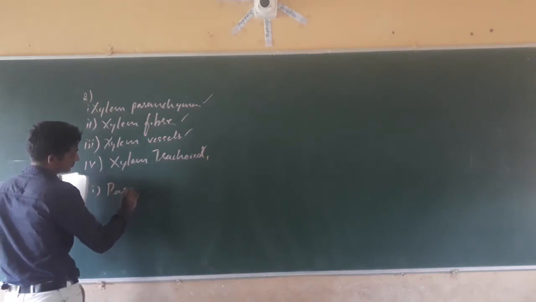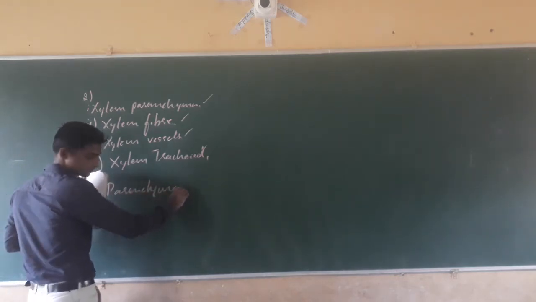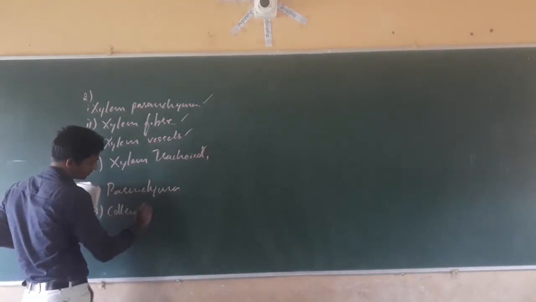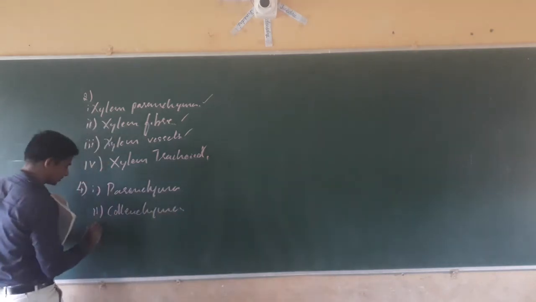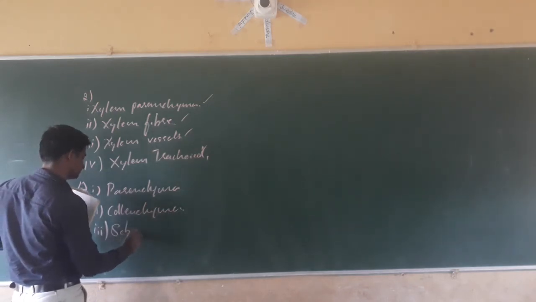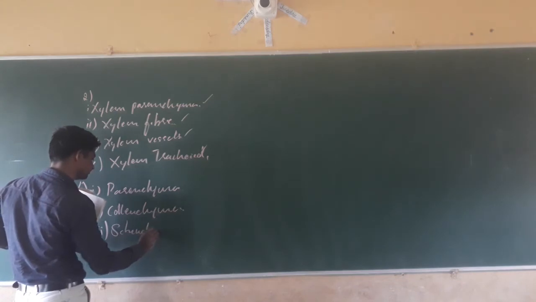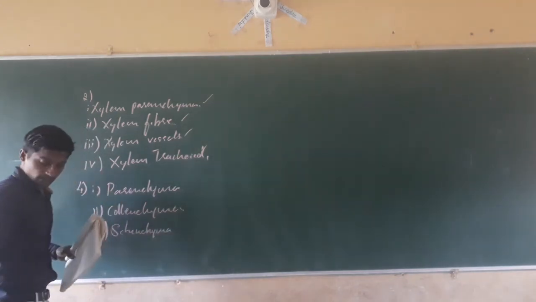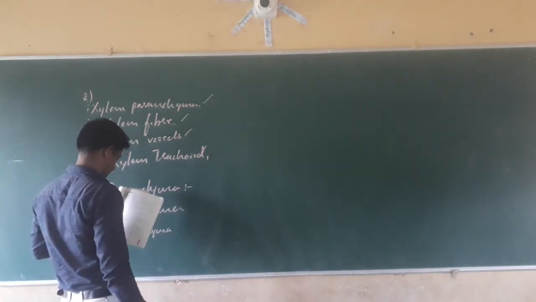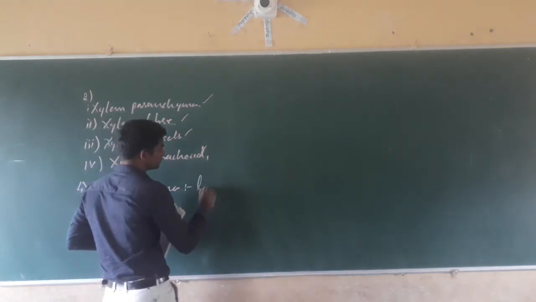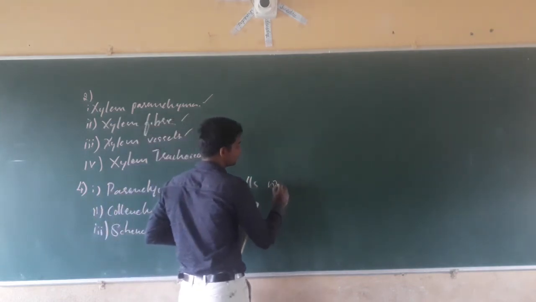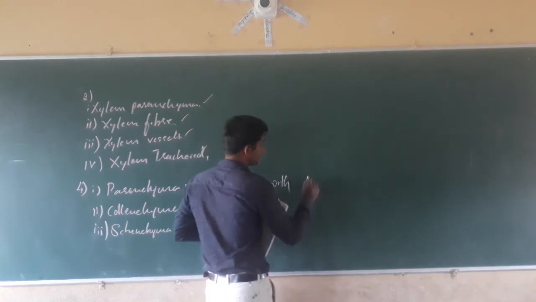Parenchyma, the second one collenchyma, the third one sclerenchyma. Parenchyma has living cells with thin cell wall.